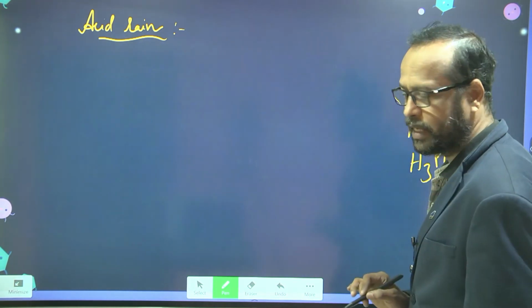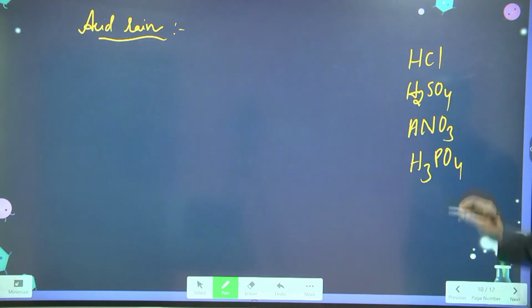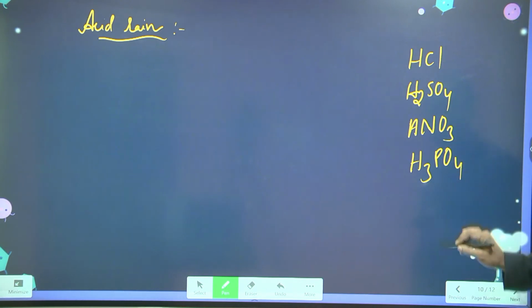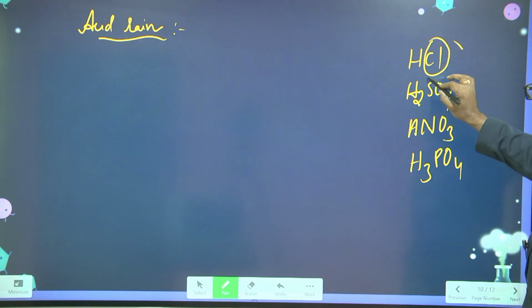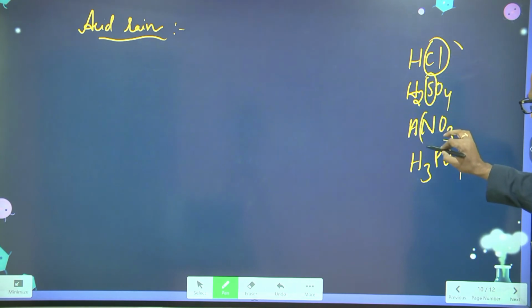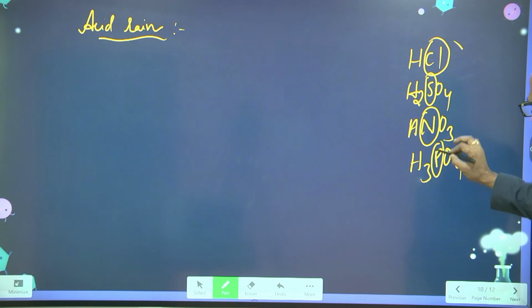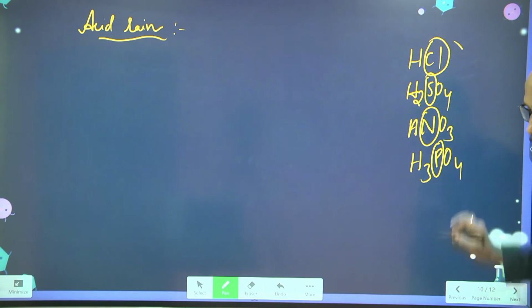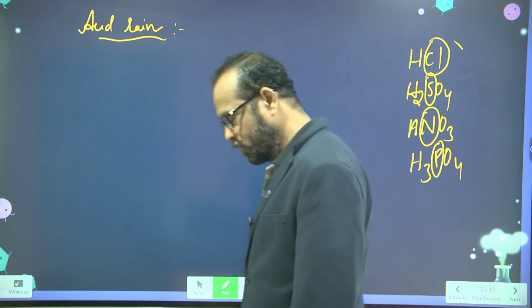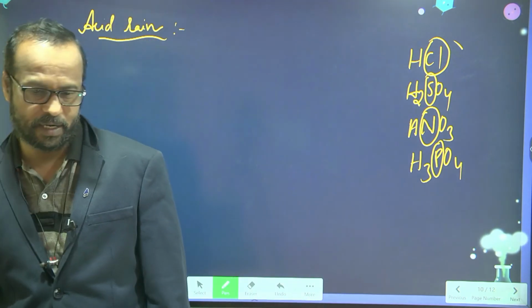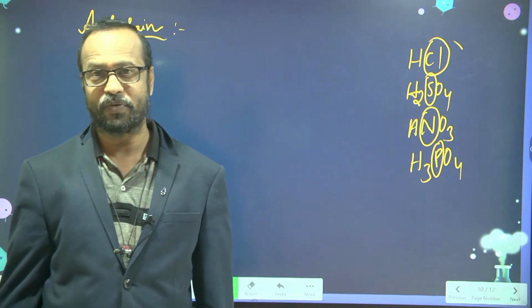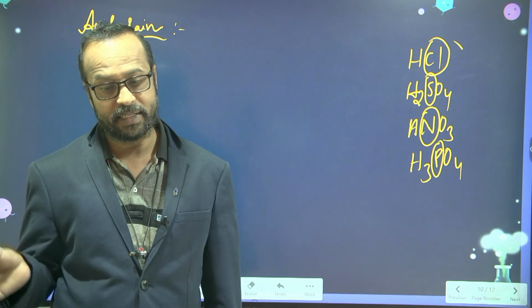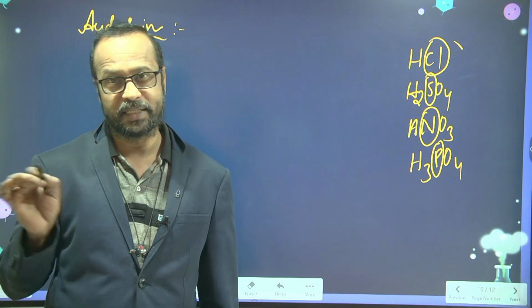For example, here I am taking some acids like hydrochloric acid, sulfuric acid, nitric acid, and phosphoric acid. In hydrochloric acid, the most prominent element is chlorine. In sulfuric acid, sulfur; nitric acid, nitrogen; and phosphoric acid, phosphorus. So these are the prominent elements in those acids. Prominent means which are important. So the prominent element in sulfuric acid is sulfur, in nitric acid nitrogen, and in phosphoric acid phosphorus.